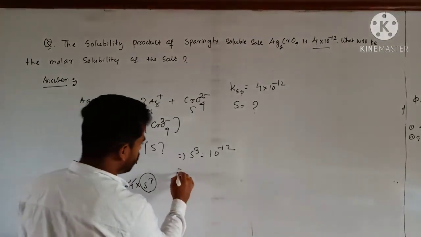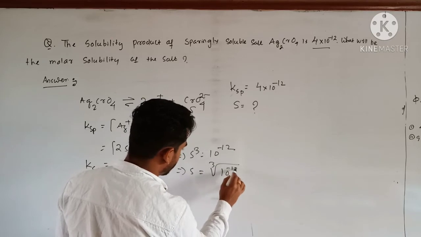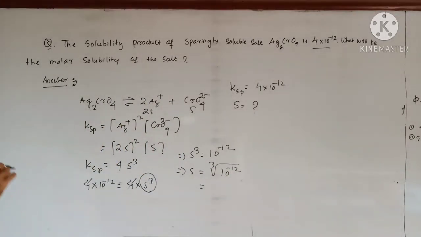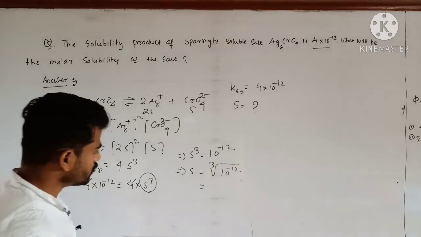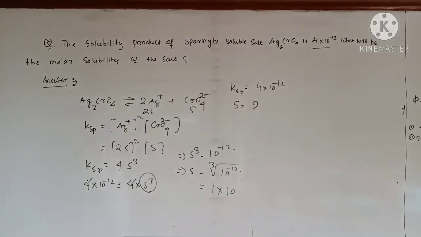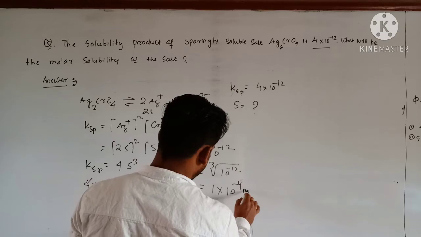So S is the cube root of 10 to the power minus 12. Clear? So the answer comes out to be 1 into 10 to the power minus 4 M.